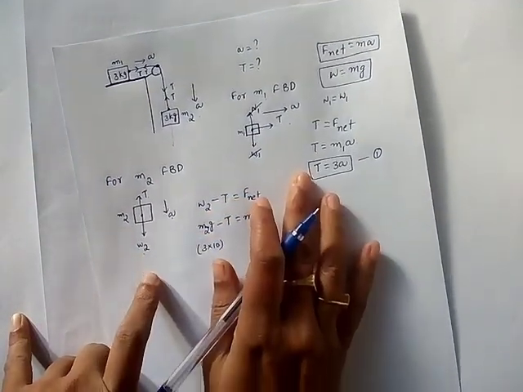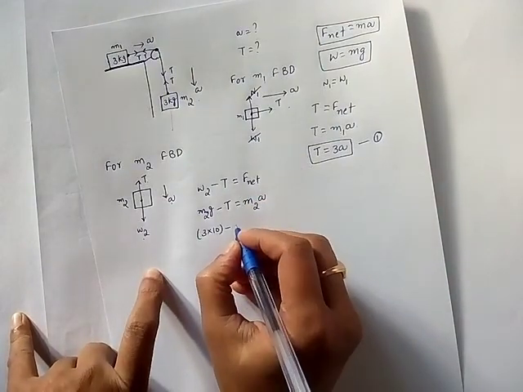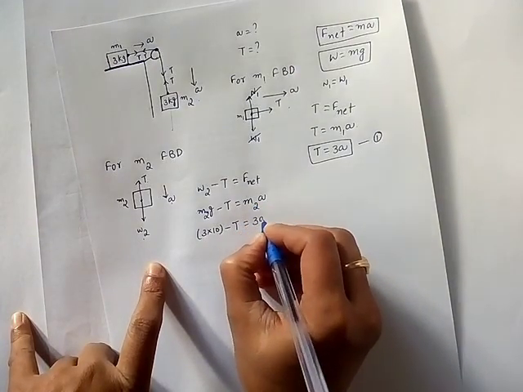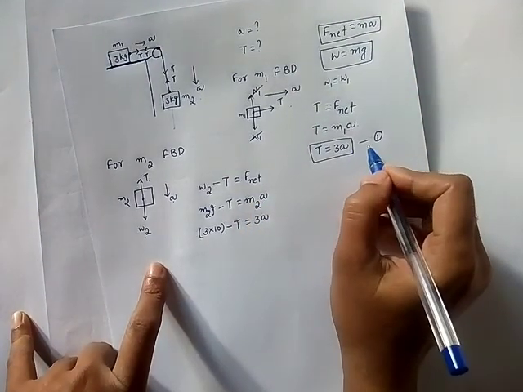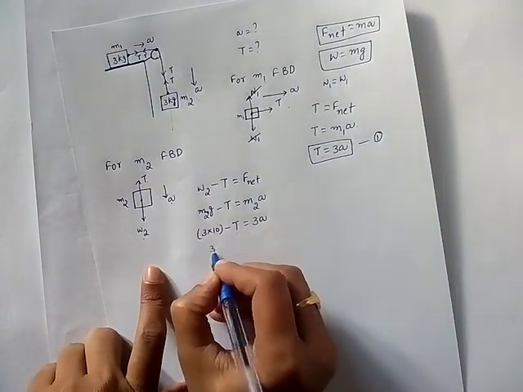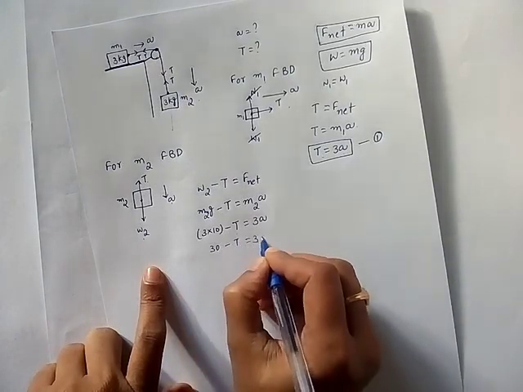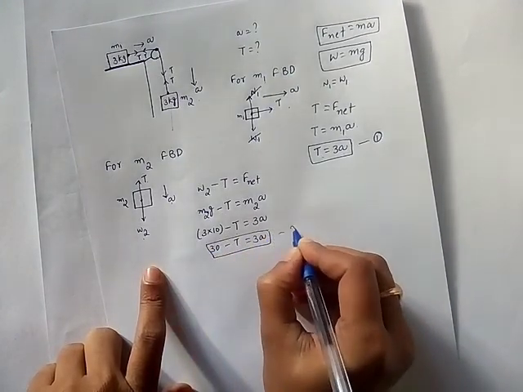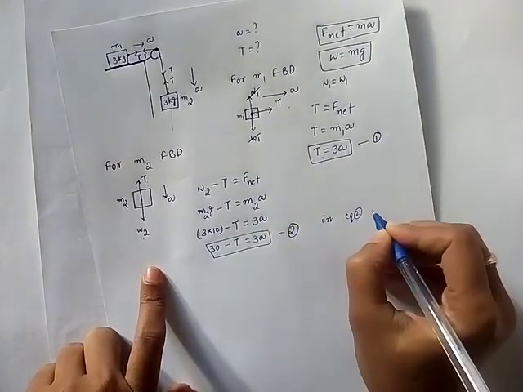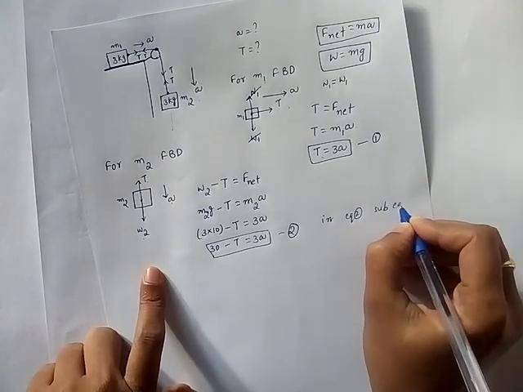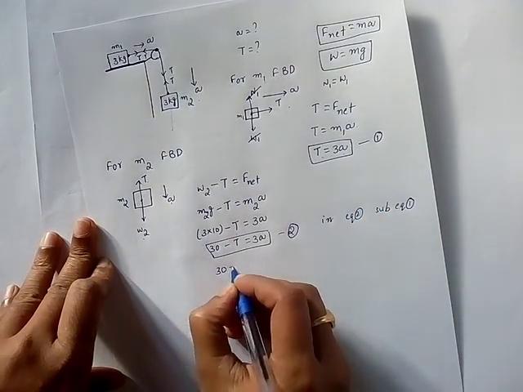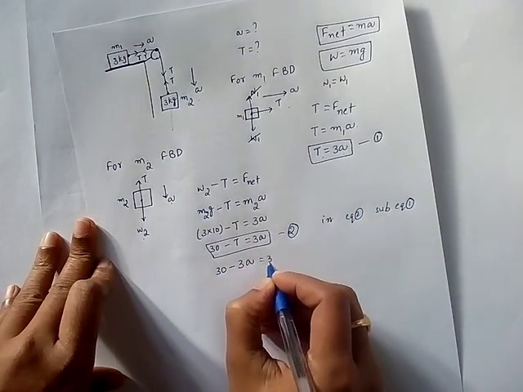G value is 10. Again and again I am telling, G value you have to take as constant 10. So 30 minus T is equal to 3a. Let us take this as equation 2. In equation 2 we can substitute equation 1, because we know already T is equal to 3a. So 30 minus 3a is equal to 3a.